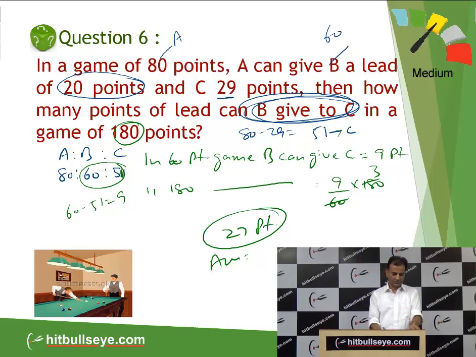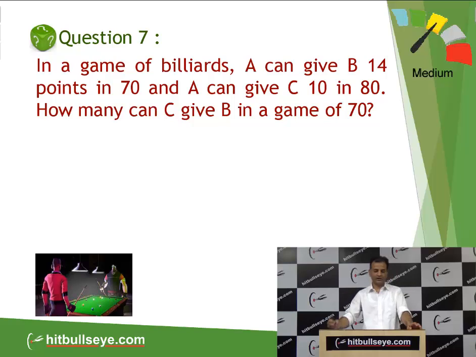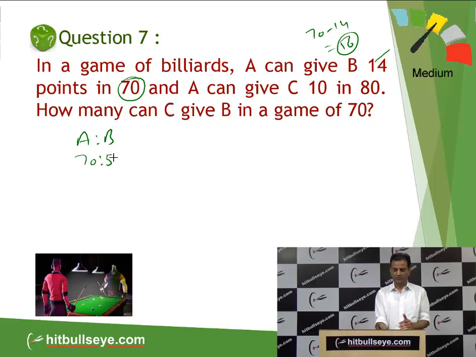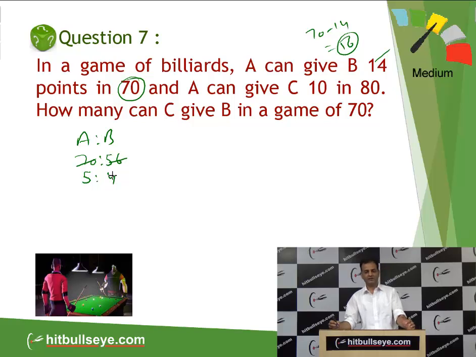Now go to the next question, which is question number 7. Again the same, in a game of billiards, A can give B 14 points in 70. So if A is making 70 points, that means B is making 70 minus 14, 56 points. So that's why we can say A can give B a 14 point lead. So we can write, student, A ratio B, 70 ratio 56, or we can say 5 ratio 4, as 14 cancels: 14 into 5 is 70, 14 into 4 is 56.